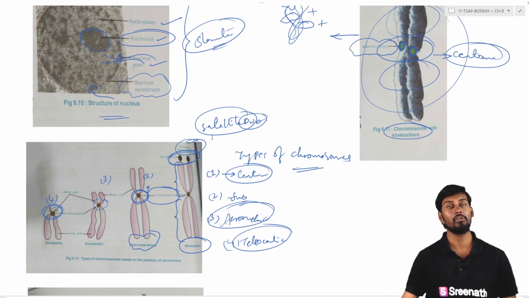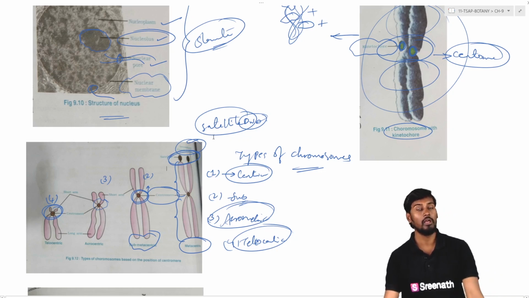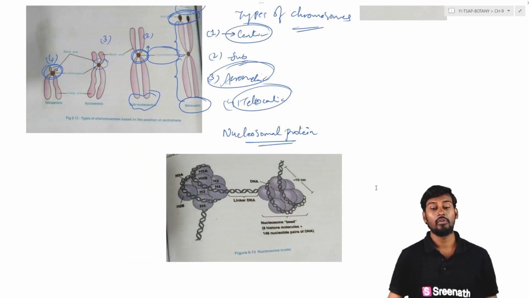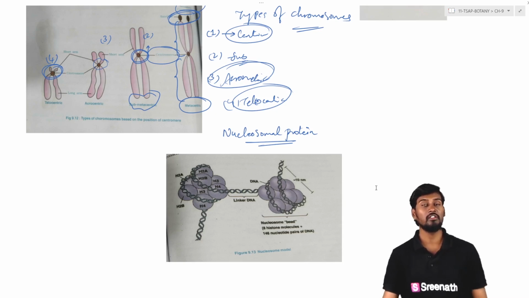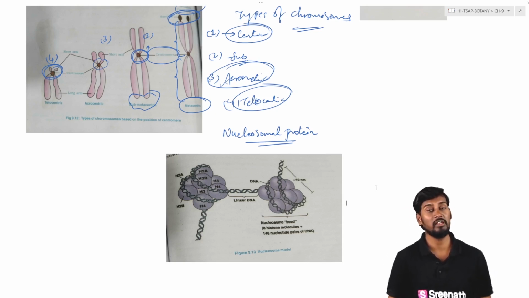So these are the different types of chromosomes which were differentiated based on the position of the centromere. Next we talk about the nucleosomal proteins. In the case of nucleosomal proteins, nucleosomal models are generally present, where the DNA molecule is winding around the proteins. Nucleosomal proteins are generally basic in nature, that is, the DNA molecule is constructed around the histone proteins. These histone proteins, which are basic proteins, bond with the DNA molecule, which has a negative charge.